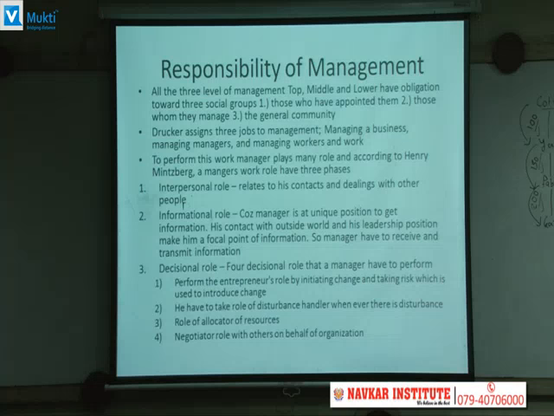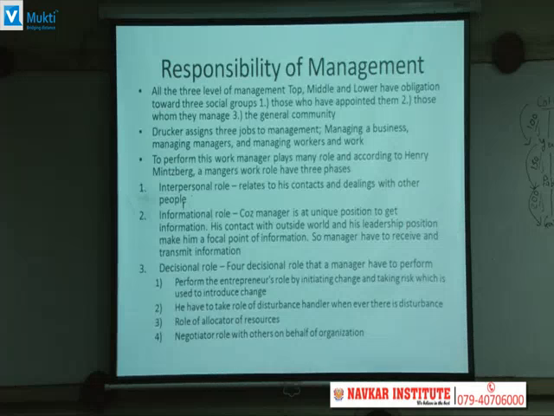And the last role is the decision role. As far as decision is concerned there are 4 decision roles that a manager has to perform. First, he has to perform the entrepreneur's role by initiating change and taking risk which is involved in the introduction of the change. Second, he has to assume the role of disturbance handler. अगर कोई disturbance होता है, कोई problem होता है internal या external reason से, तो he has to ensure the smooth functioning of that, so he has to handle that disturbance.